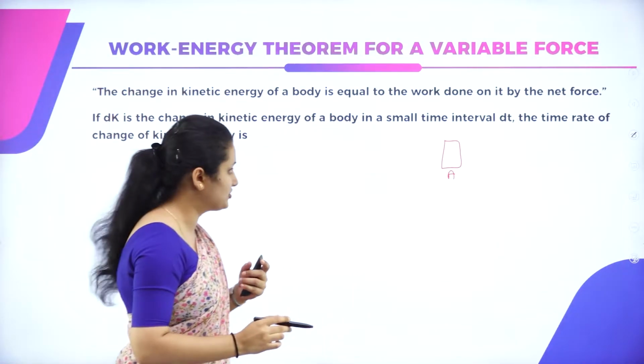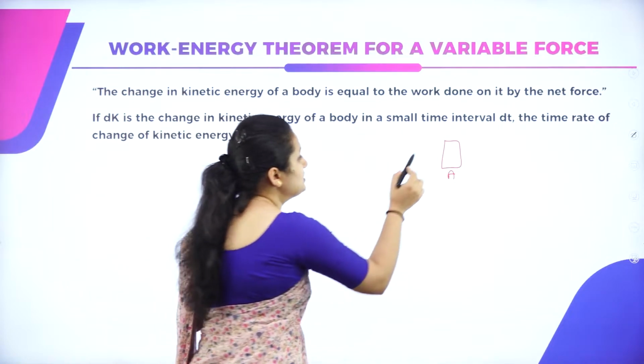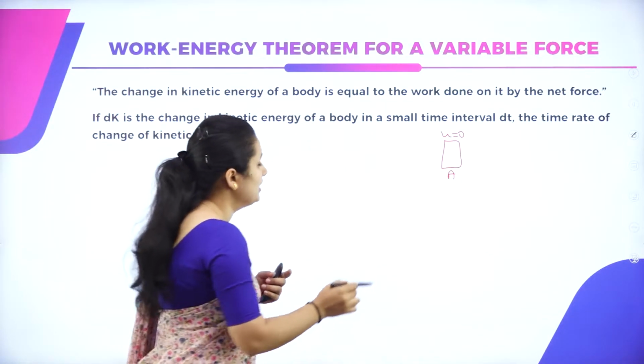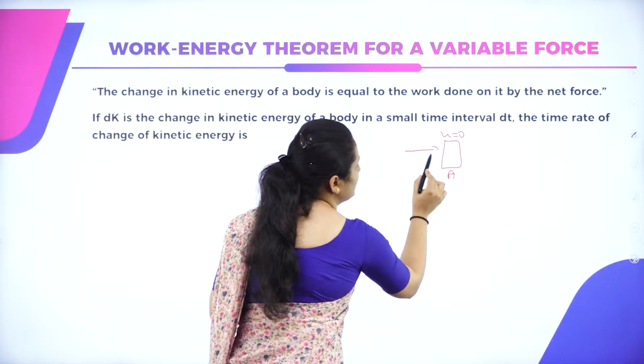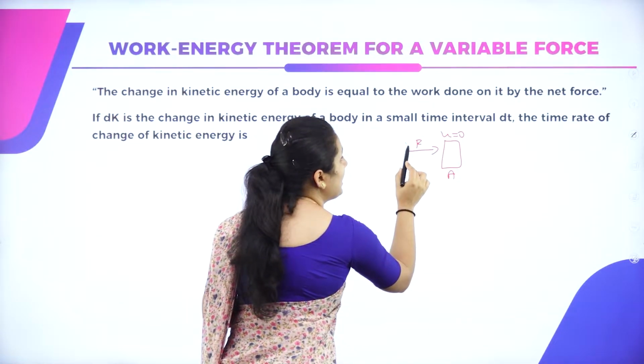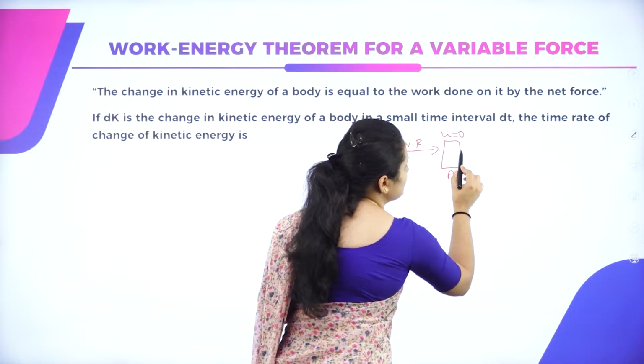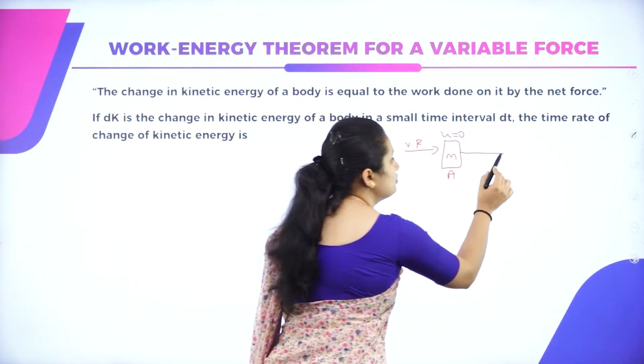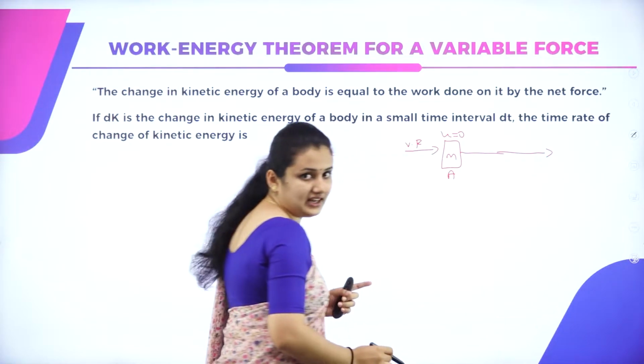Consider you have an object at position A which is initially at rest, so the initial velocity is 0. You apply a variable force, so the object starts to move. The object has some mass m and starts to move in the forward direction.